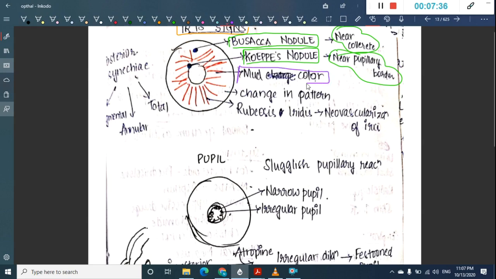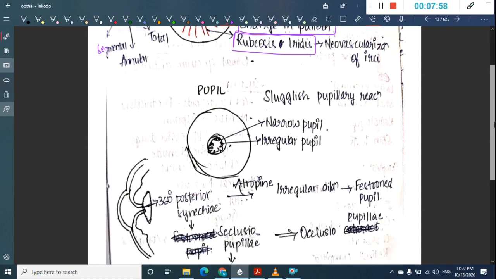The iris becomes muddy colored, and there is a change in the pattern of the iris, and sometimes there is neovascularization of the iris, called rubeosis iridis. Sometimes posterior synechiae can also be seen, which can be segmental, annular or total.